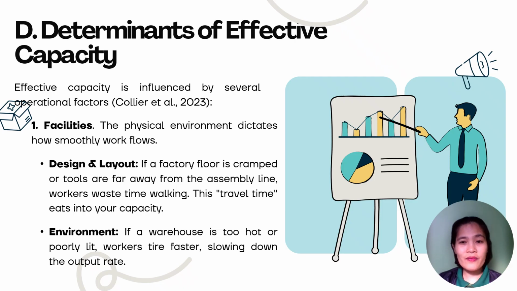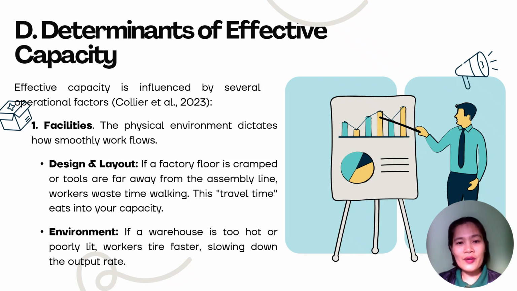Effective capacity is influenced by several operational factors. And we have here one, facility, referring to the physical environment, which dictates how smoothly work flows. Under it are the design and layout. This is the configuration and physical arrangement of a workspace, significantly impacting productivity. For instance, a congested factory floor or poorly placed tools force employees to spend valuable time moving around. This unnecessary travel time directly reduces your overall operational capacity.